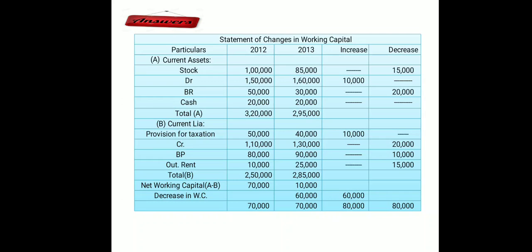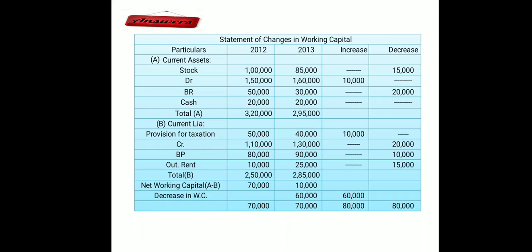And with the current assets, under your changes in working capital, out of 4 rules we need to remember how many we need to keep. So still if you don't know, then from today onwards I also don't know how many to remember, let it be. Okay, so stock, let me discuss. In 2012 stock value is 1 lakh and 2013 stock value is 85,000. We can see that it is decreasing. Okay, so decrease in current asset, decrease in working capital also. So we are going to place the decreasing value in your decrease column.